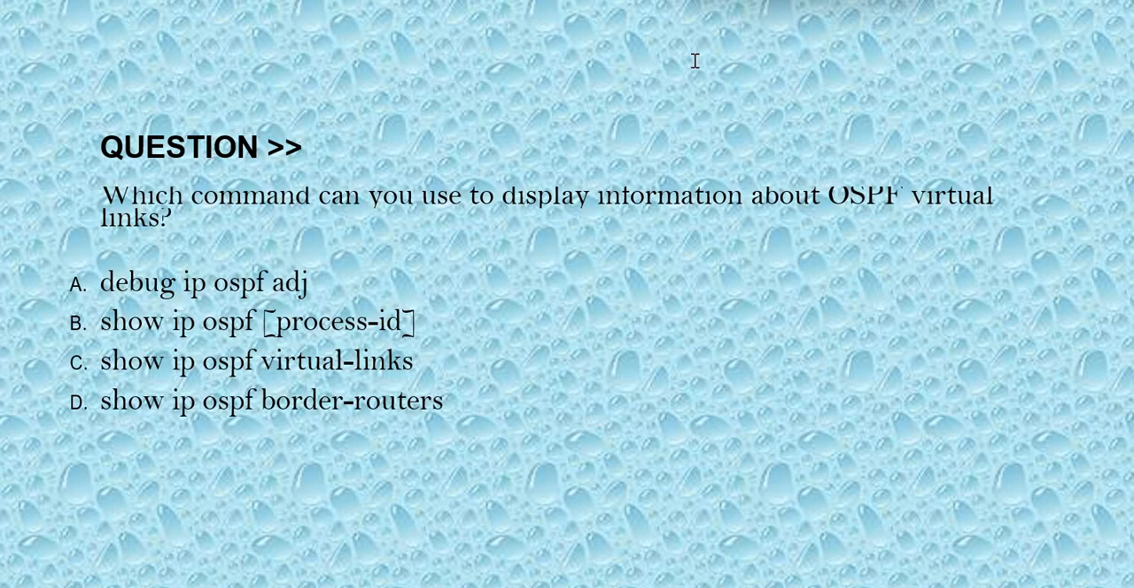Our next question is, which command can you use to display information about OSPF virtual links? The options are: option A, debug ip ospf adj. Option B, show ip ospf process-id. Option C, show ip ospf virtual-links. Option D, show ip ospf border-routers. The correct answer is option C.